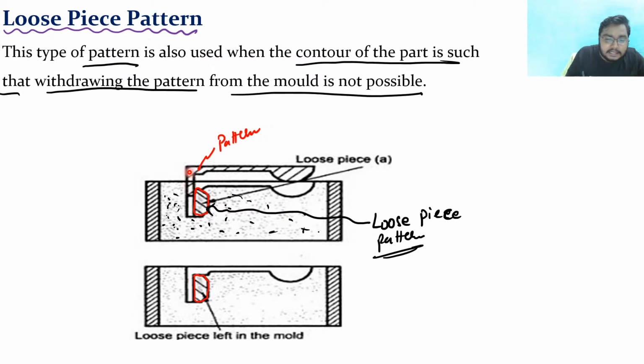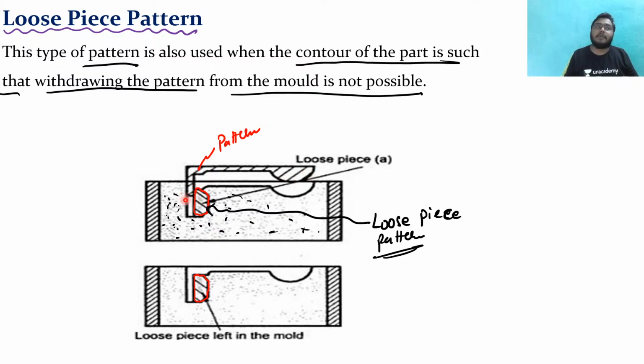So what happens to facilitate the ease of removing this pattern? This is the main pattern, the pattern of which you want to make the mold cavity, right? Now see, I'm supporting this pattern with another pattern that is known as a loose piece pattern. And what is the use of this loose piece pattern? To facilitate the ease of removing this pattern.